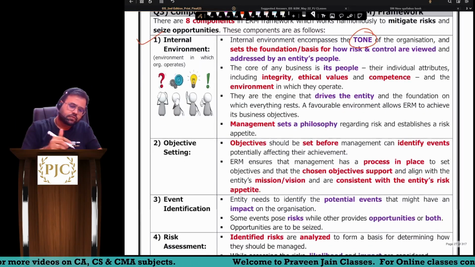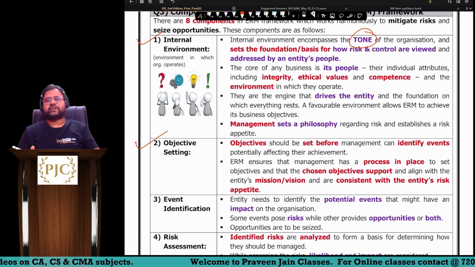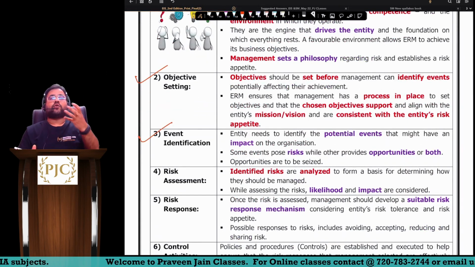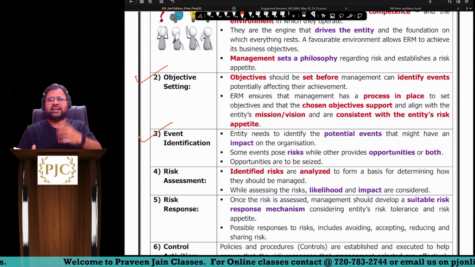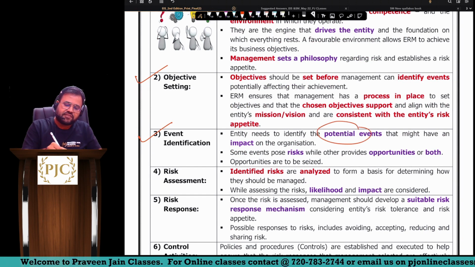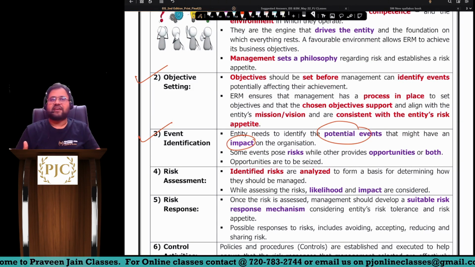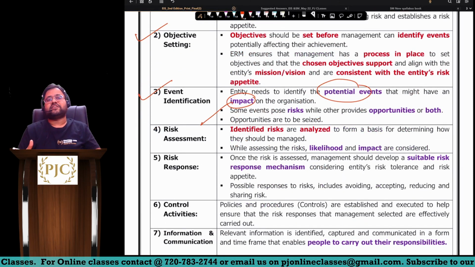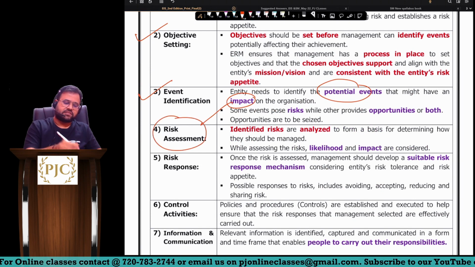Okay, so then objective setting, matlab what is that we want to achieve. Then we have to identify what can go wrong in the organization, or event identification, sir. So those potential events, unexpected events which can have impact, we have to identify, sir. From those events, what risk can happen, so that is risk assessment.